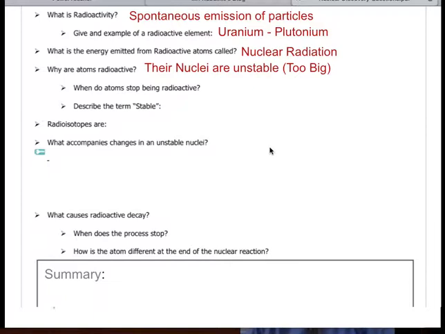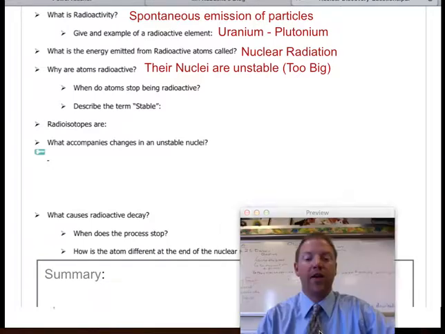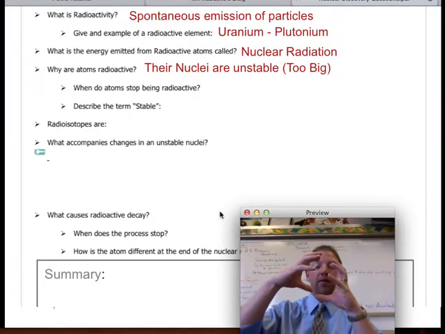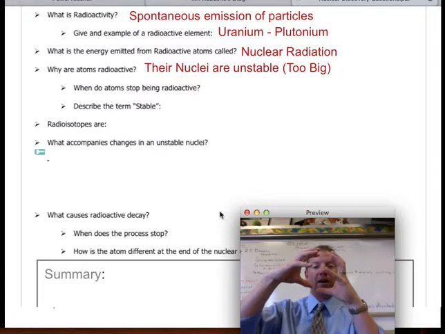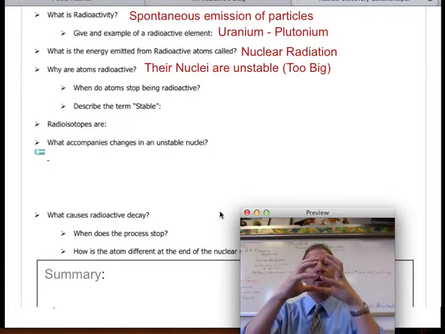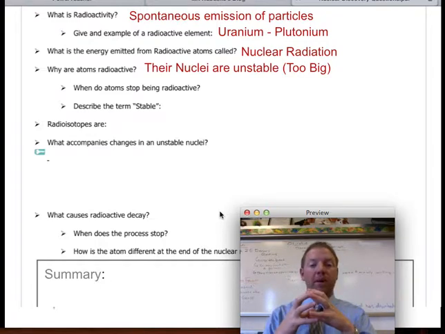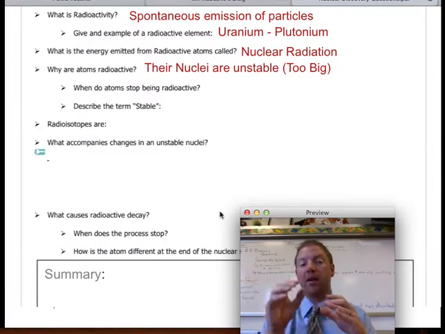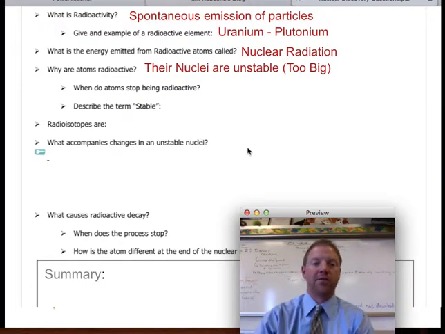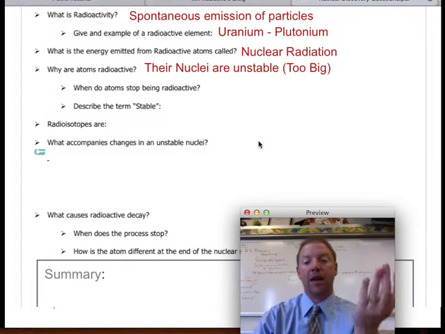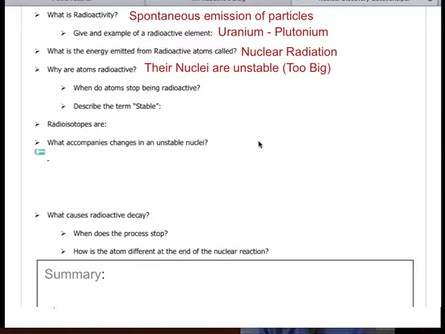Why are atoms radioactive? Well, it's because their nuclei are too big, they're unstable. For example, carbon-12 is our common isotope for carbon. Carbon-14 is a radioactive isotope of carbon. So its nucleus is way too big. So it'll start to vibrate because it's unstable, and it'll start to shoot off little particles until it becomes stable. Well, when it becomes stable, it's actually no longer carbon because it's lost the little particles. And so, therefore, it's become something different. And now, when it's a stable atom, it's no longer what it was.